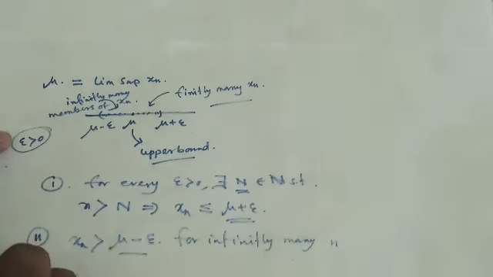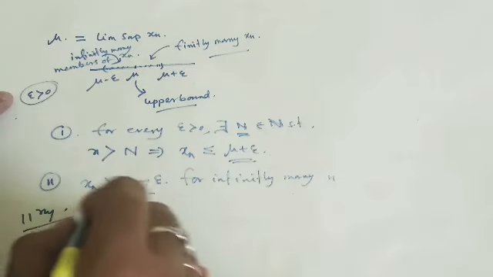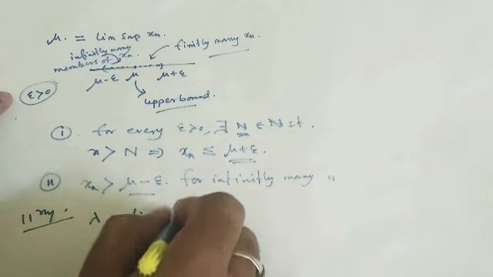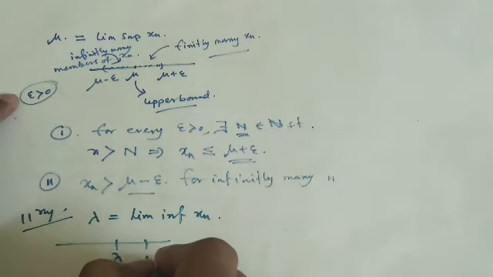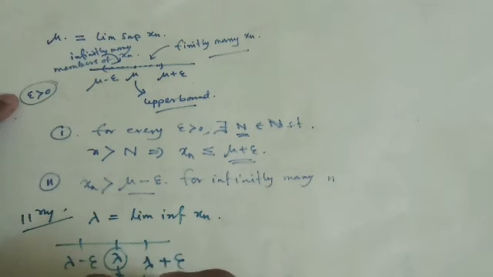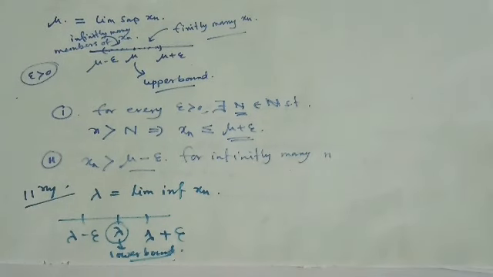Similarly, suppose lambda is equal to lim inf of the sequence xn. In that case we have lambda, lambda plus epsilon, and lambda minus epsilon. So by default it is a lower bound, and it is in fact the greatest lower bound of that sequence xn.